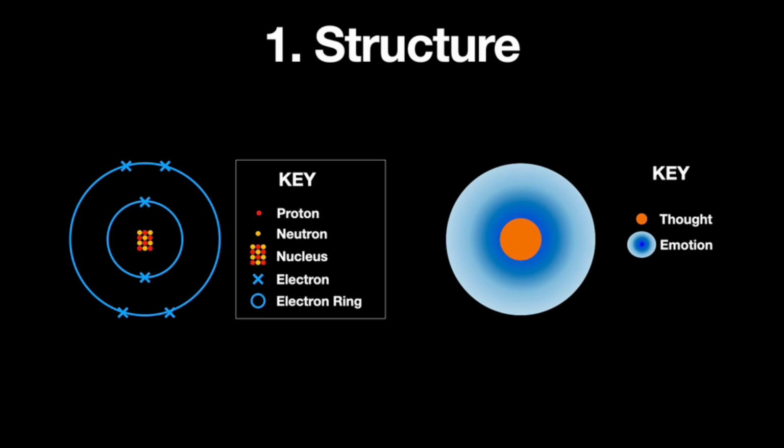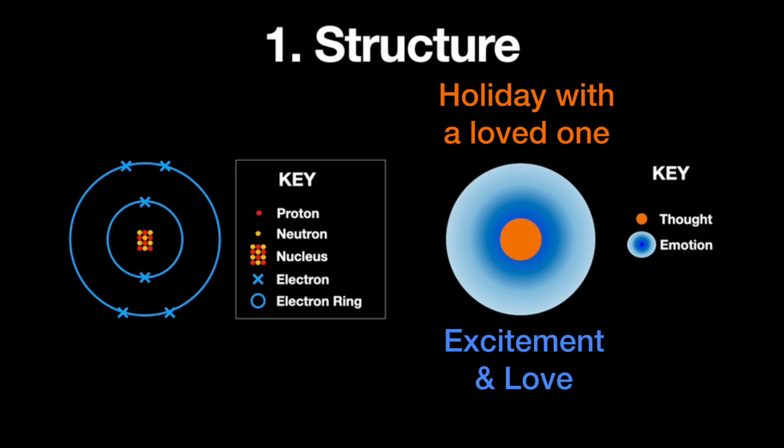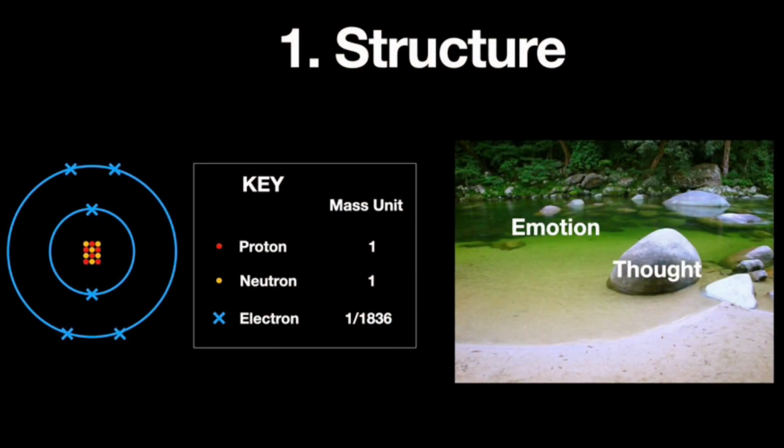Listen carefully. 1. Structure. Similar to how electrons orbit a large area around the nucleus, emotions also orbit a large area around a thought. For example, thoughts about your next holiday away with a loved one might be surrounded with a feeling of excitement and love. The nucleus is made from protons and neutrons, which individually have a mass 1,836 times heavier than an electron.